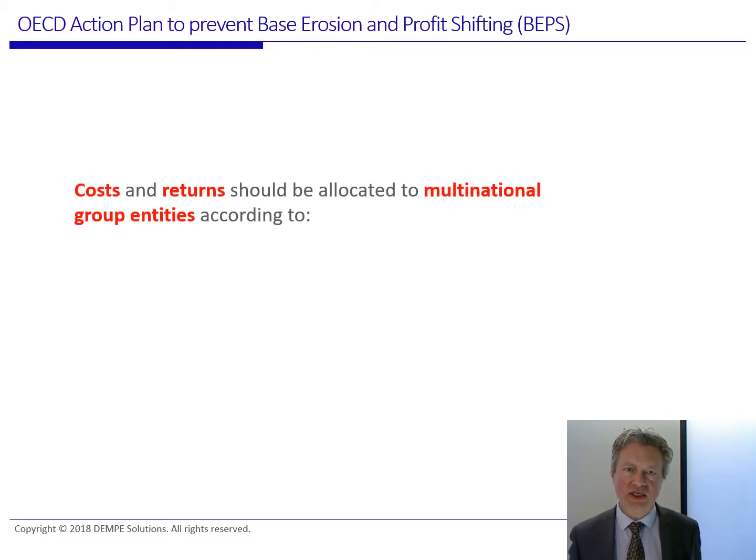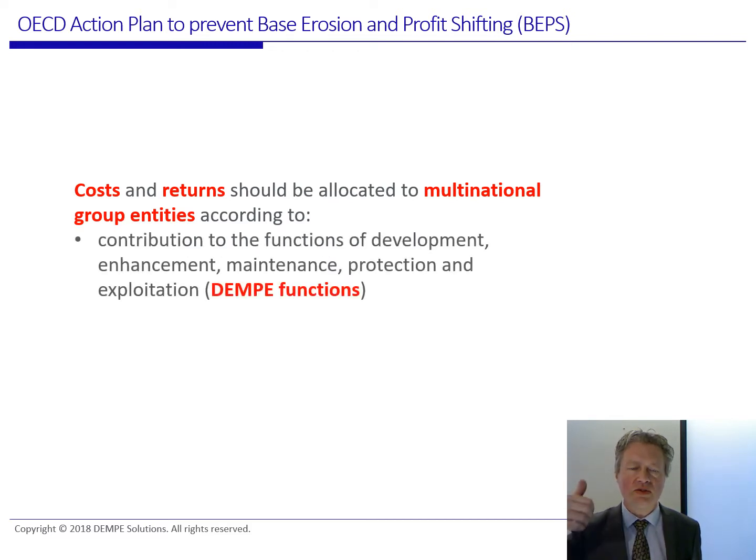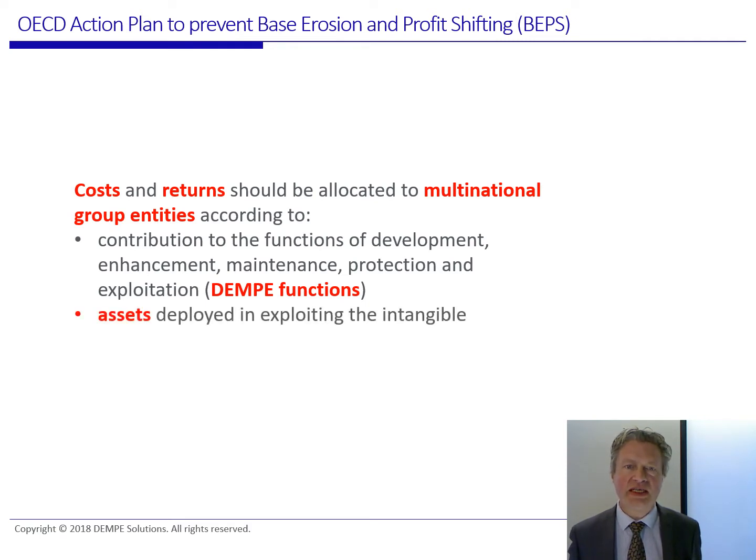The OECD Action Plan to prevent base erosion and profit shifting has clarified that costs and returns should be allocated to each multinational group entity according to its contribution to development, enhancement, maintenance, protection, exploitation, the DEMPE functions, assets deployed in exploiting the intangible, and risks associated with carrying out the DEMPE function.